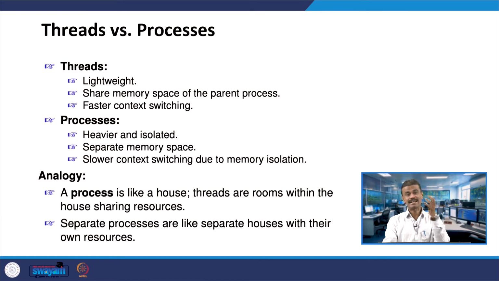We will take a practical example: the process is nothing but a house, right. Threads are nothing but the rooms in the house. When I talk about the rooms in the house, they share the resources. So, a process is like a house and the threads are the rooms inside that house, sharing the resources. When I talk about separate processes, assume that you have n processes. It is like having n separate houses, each with its own resources. This is how we can see the difference.